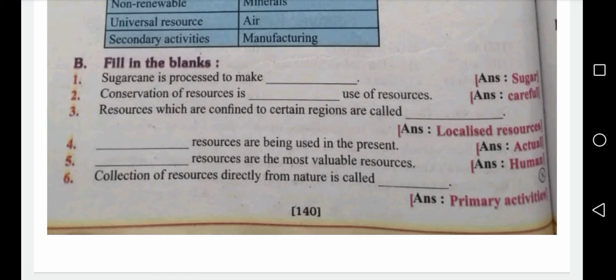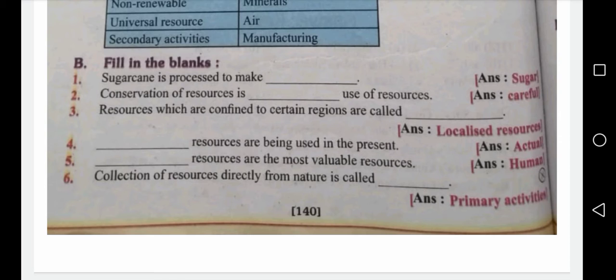Localized resources. Localized resources means, children, local means a particular place. In a particular place, what minerals are present? For example, KGF. We know KGF. In that particular place, gold is present. Another example, Neyveli. In Neyveli, coal is present. Coal, C-O-A-L. So, that is localized. In that place, a particular mineral is present. That is called localized resources.